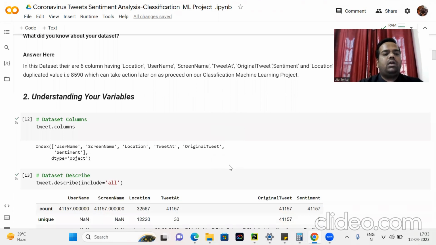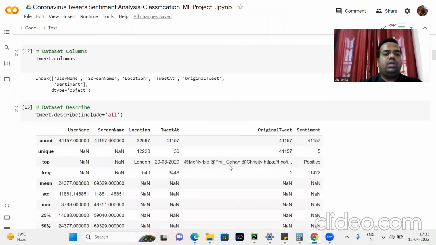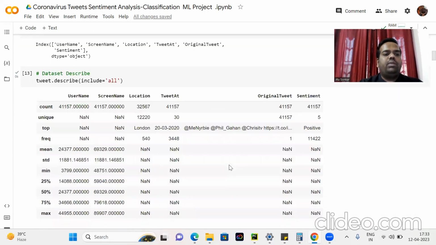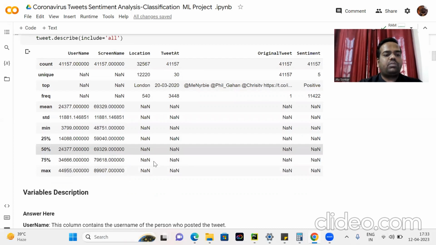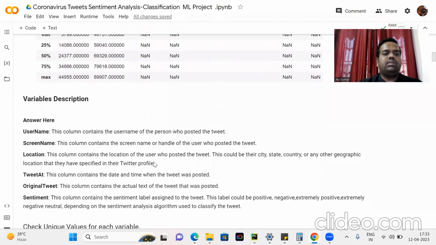So here again, the tweet data starts with the columns username, screen name, location, tweet at, original tweet. Here, tweet.describe gives different functions like count, unique, top, frequency, mean, standard deviation, minimum, 25%, 50%, 75%, and maximum. So here is the variable description.